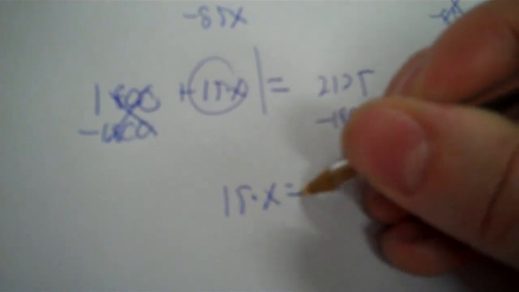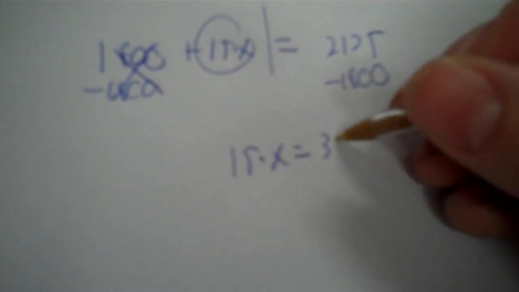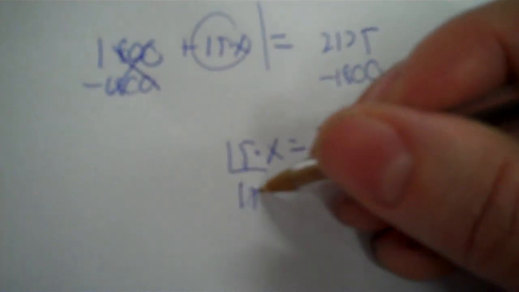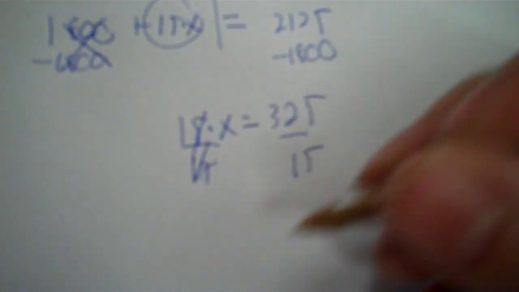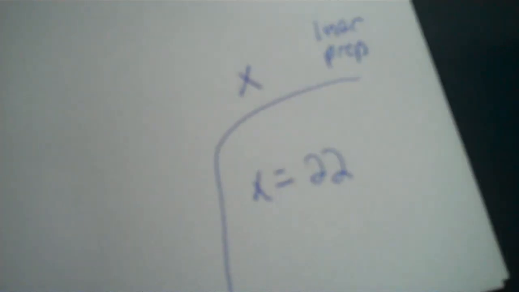Linear properties means you're just getting the x variable by itself by doing the opposite of the operations on the side of the x. 325, divide by 15, divide by 15. 325 divided by 15. Just put 22. Okay, that is the right answer. You'd be over that percentage, but it's good enough.